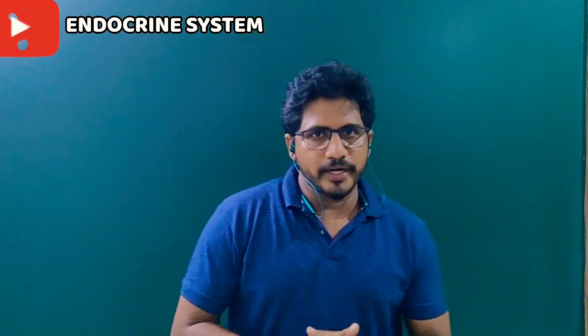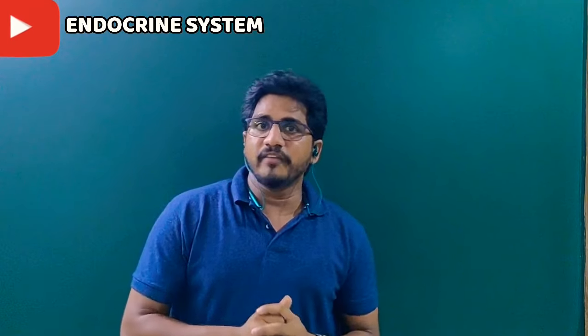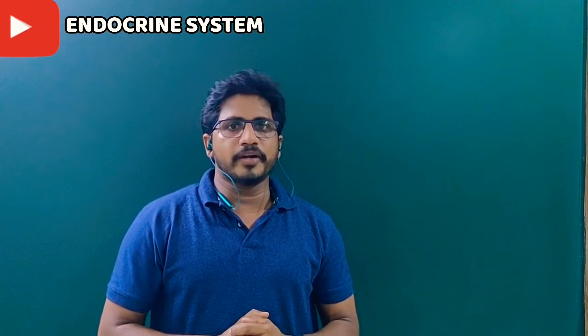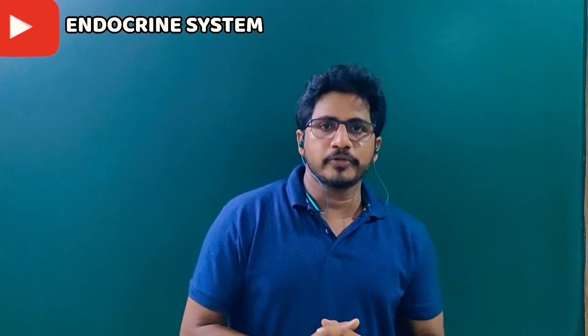In this biology online class, from this session, I am going to enlighten you about the chemical coordination part. Chemical coordination is also called the endocrine system, which is responsible for the secretion of some hormones in our body. How many endocrine glands are there in the human body? What are their respective hormones?